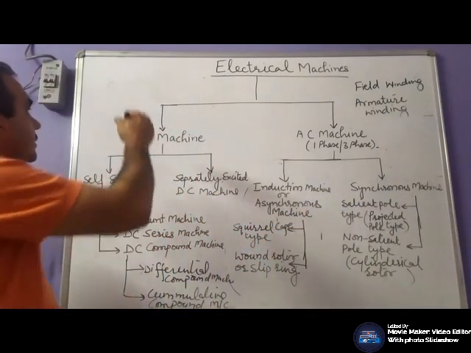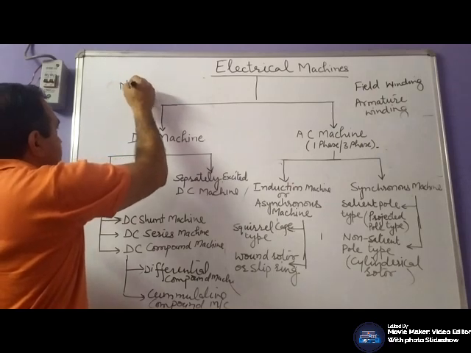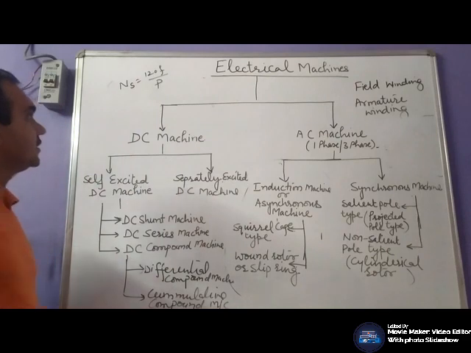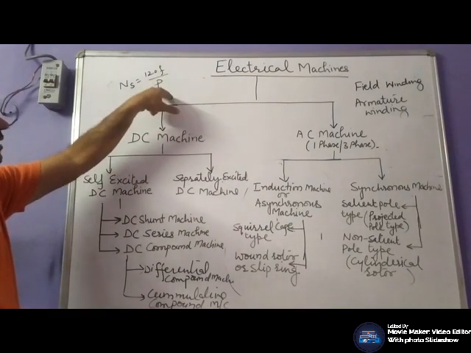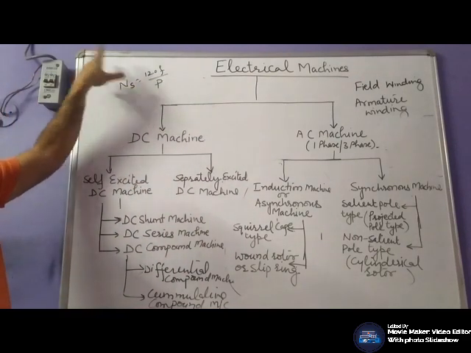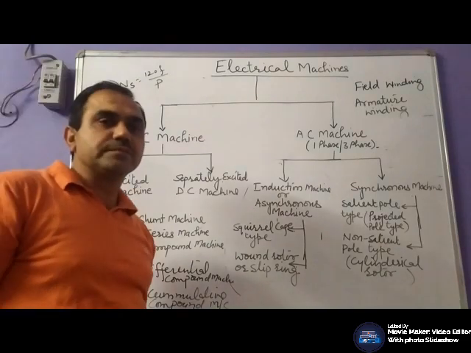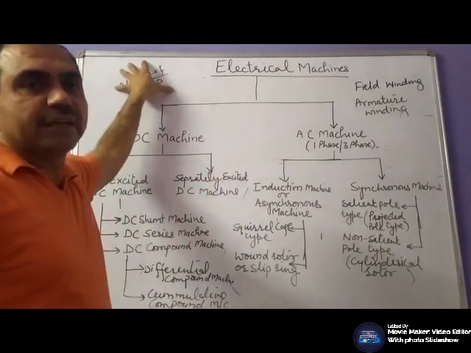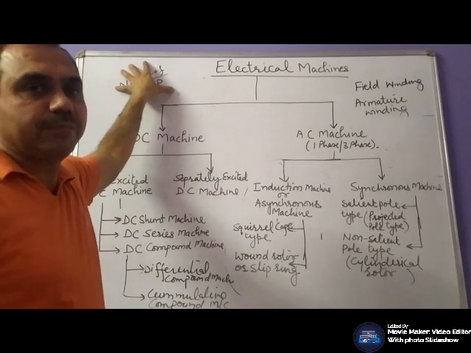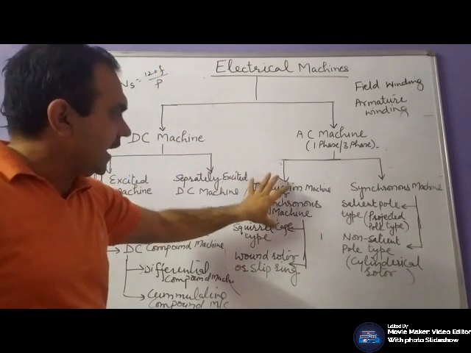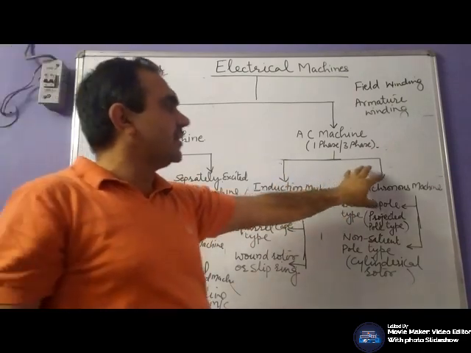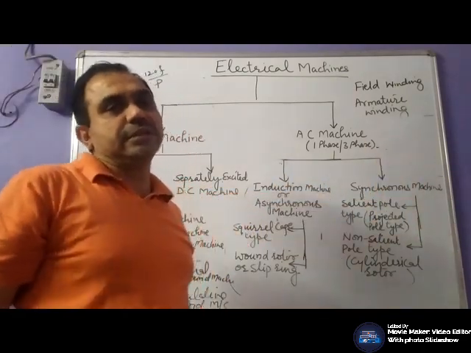Synchronous machine runs at the speed of the magnetic field, Ns = 120F/P, where F is the frequency, P is the number of poles, and Ns is the synchronous speed. And an induction machine doesn't run at the synchronous speed.